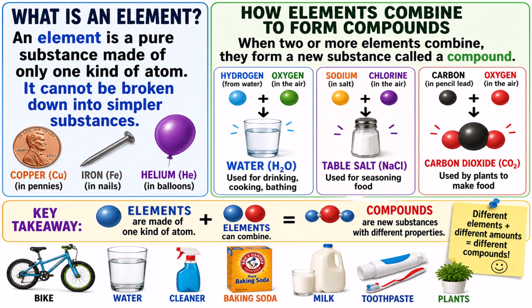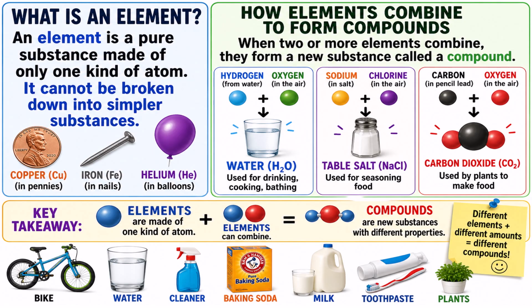What is an element? An element is a pure substance made of only one kind of atom. It cannot be broken down into simpler substances. Observe the pictures as I speak about what's on the slide. How elements combine to form compounds.